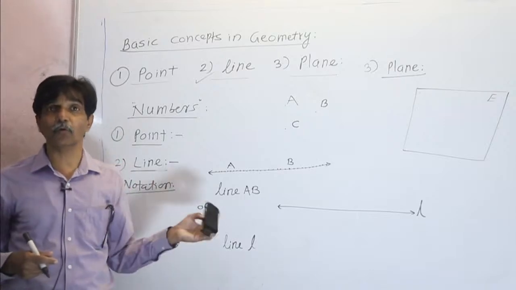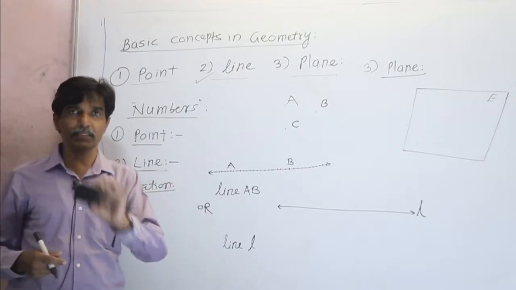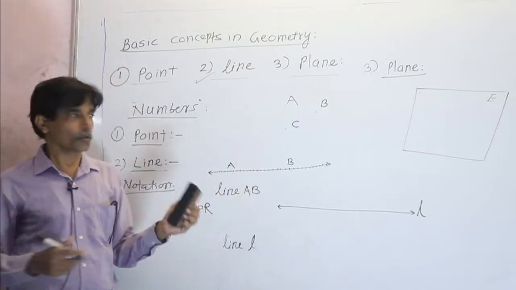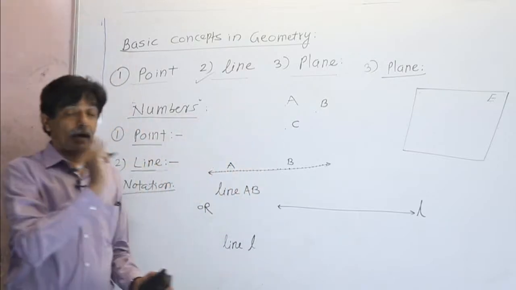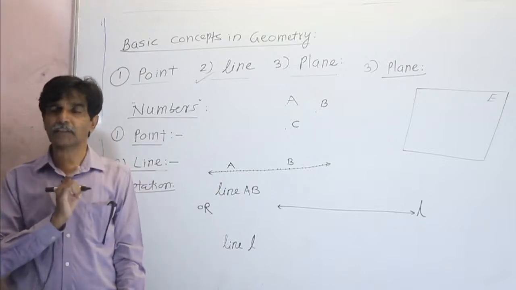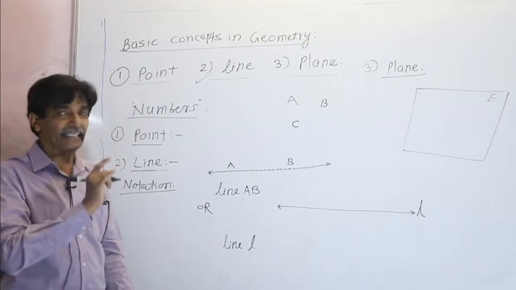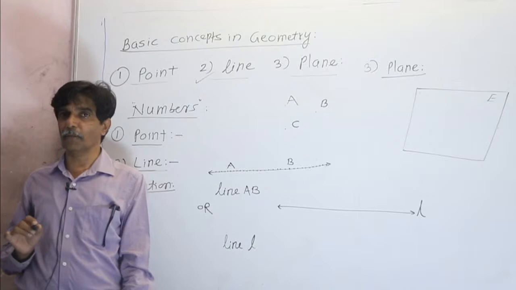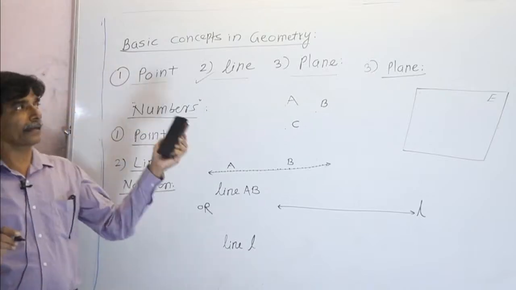It is infinite from both ends. So just draw a line, then put the arrows compulsorily, and the arrows at the ends should also be very neat and clean. So these are the three basic concepts in geometry: point, line and plane.